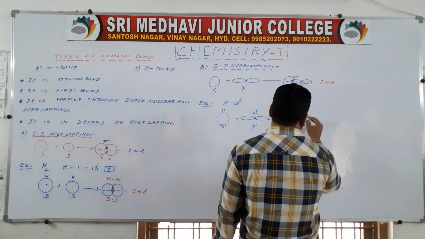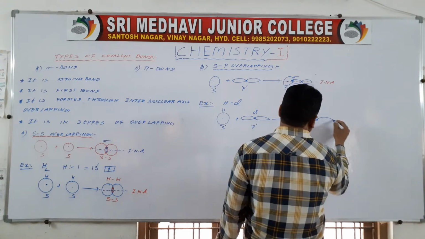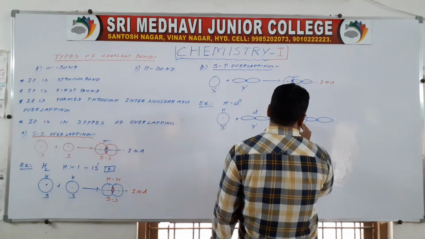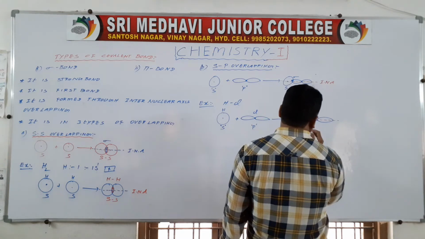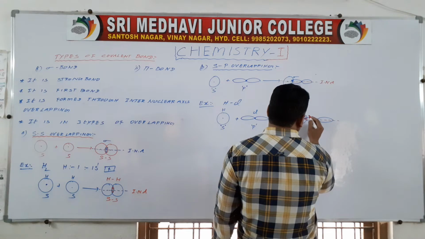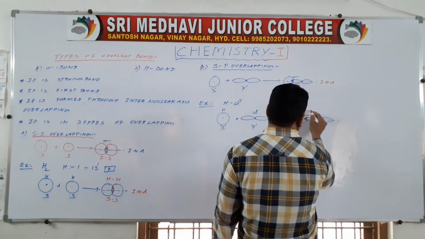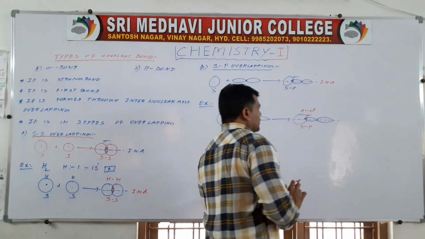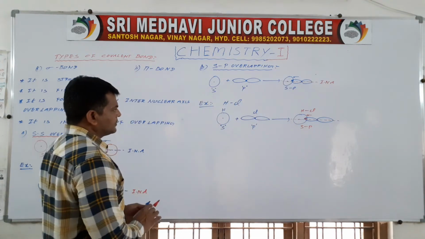Overlapping takes place along the internuclear axis, and the sigma bond in HCl is formed. So s-p overlapping takes place.